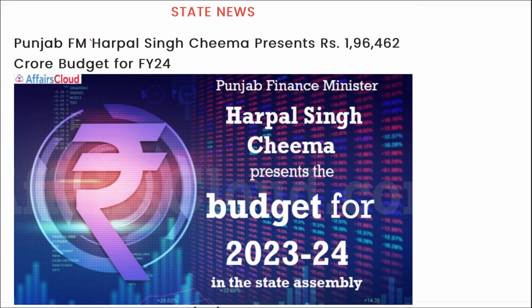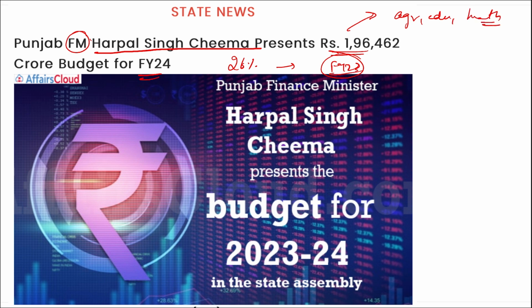Moving on, Punjab's Finance Minister Harpal Singh Cheema has presented a 1,96,462 crore rupees budget for fiscal year 24. This is 26% higher than the budget presented in fiscal year 23. Here the main focus for fiscal year 24 will be on agriculture, education, and health. Who is the chief minister here? Bhagwant Singh Maan.